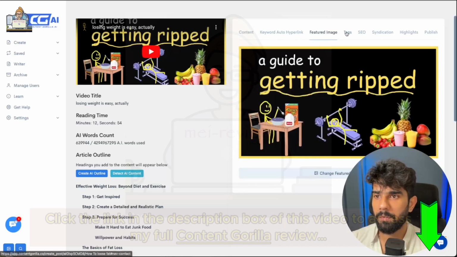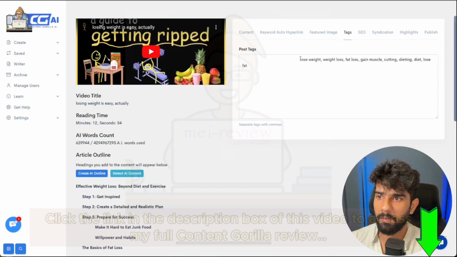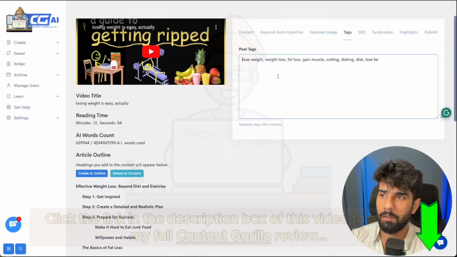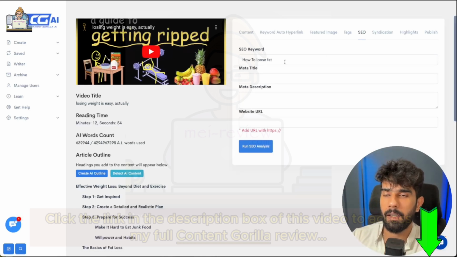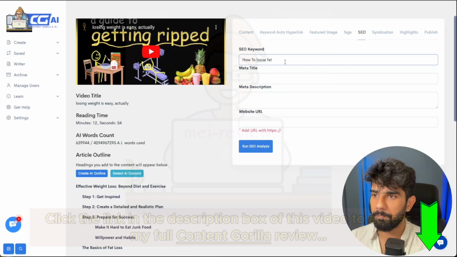Then you can of course change the featured image. You have the tag section here. You can add, remove tags, for these tags basically directly sync to your WordPress tag section, and that allows your search engines to basically pick up the content that you want to rank.